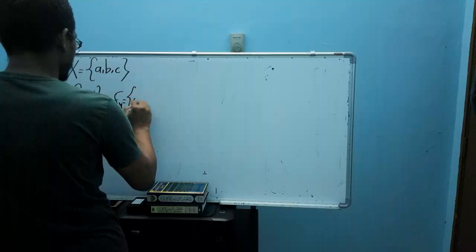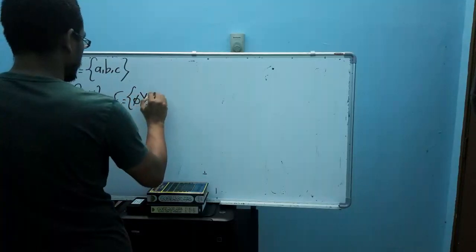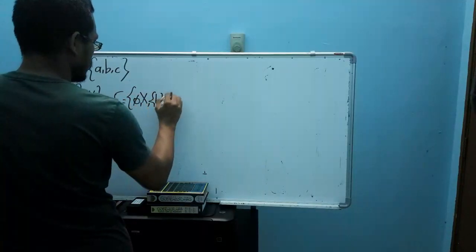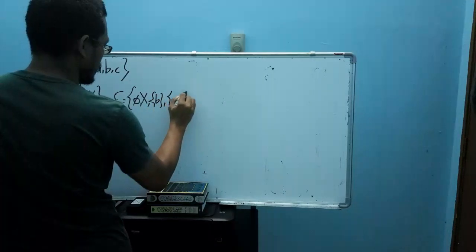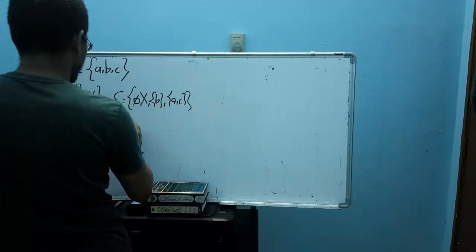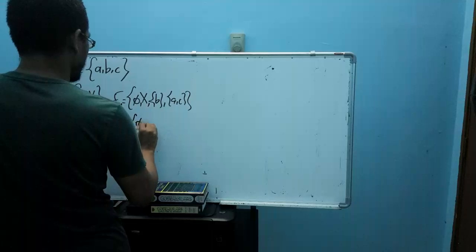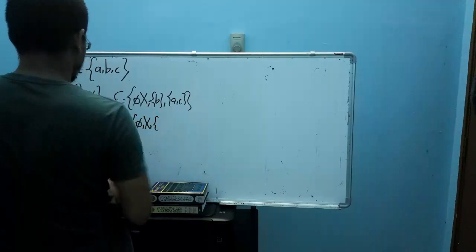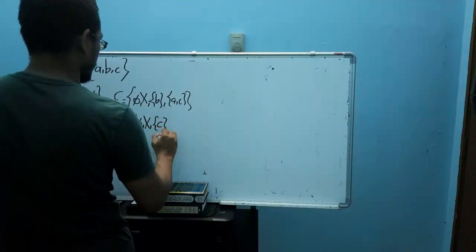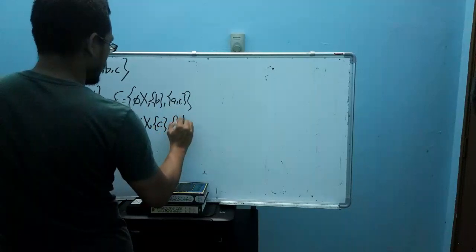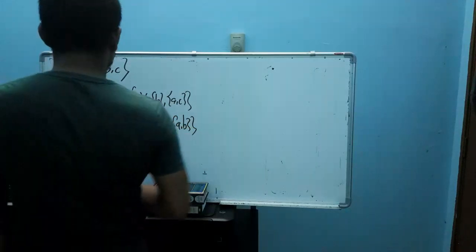F4 is the empty set, X, {B}, {A, C}. F5 is the empty set, X, {C}, {A, B}. Okay, let's consider this.